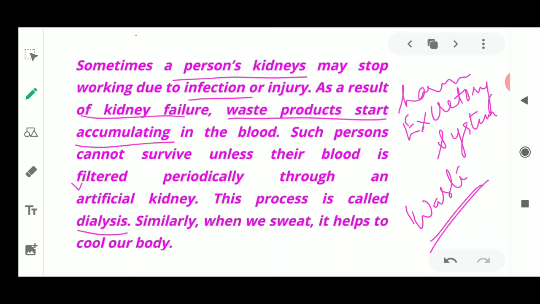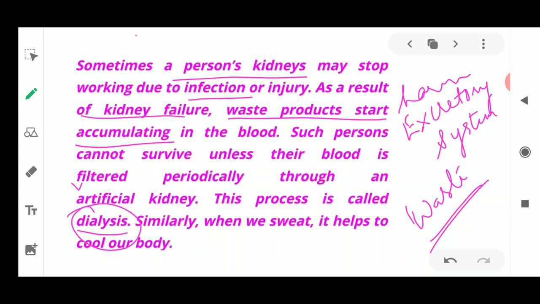So our blood needs to be filtered periodically through an artificial kidney, which is known as dialysis. What is the meaning of the word dialysis? When somebody's kidney fails and stops working, the person has to filter their blood. If the blood is filtered inside the body, it is done by the kidneys. If it is done outside the body, it is to remove the waste material present in the person's body, so the waste is removed artificially.